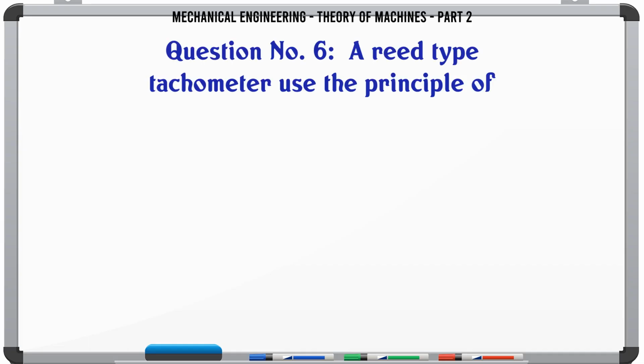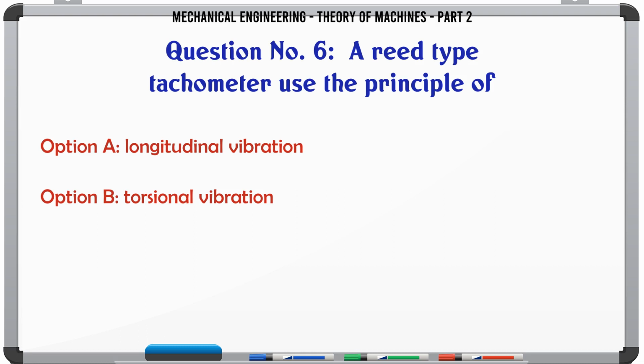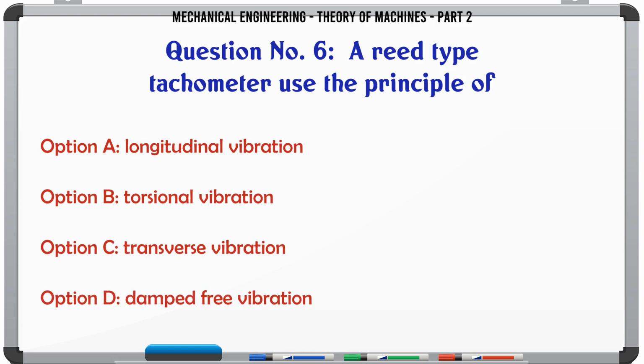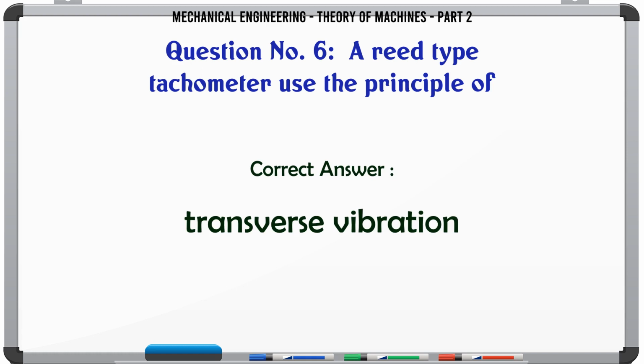A reed-type tachometer uses the principle of: A. Longitudinal vibration, B. Torsional vibration, C. Transverse vibration, D. Damped free vibration. The correct answer is transverse vibration.